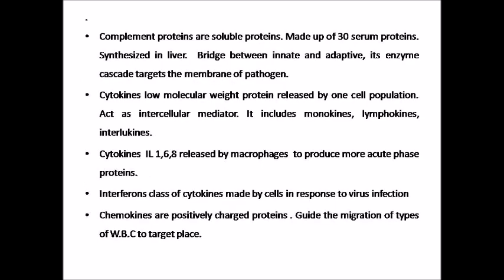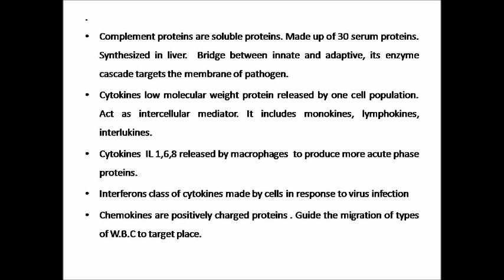Complement means to amplify the action of immunity. They are glycoproteins made up of about 30 serum proteins, a cascade of proteins that create pores on the membrane of the pathogen, leading to its destruction. They form a bridge between innate and adaptive immunity, meaning they crosstalk with both. Whenever an infection rises and innate immunity doesn't control it, they crosstalk with the adaptive immunity and work hand in hand.